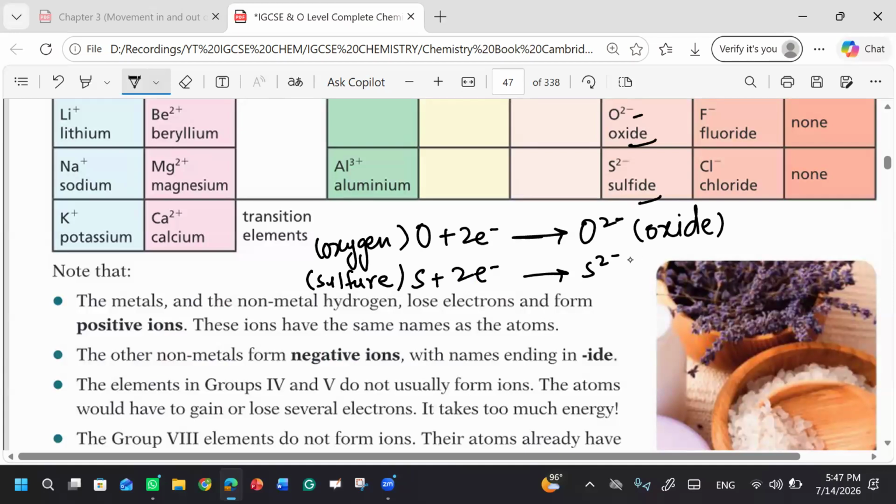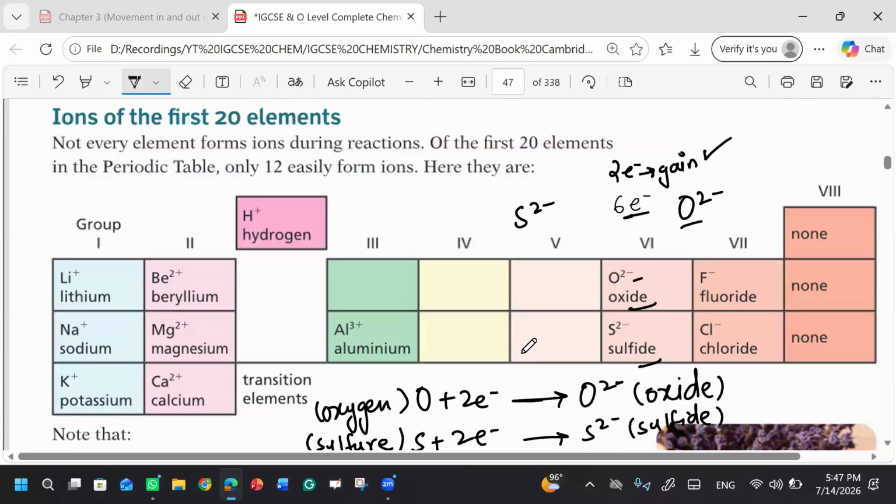Sulfur oxide? Sulfide. Okay, IDE. Yes, sulfur will be known as sulfide.